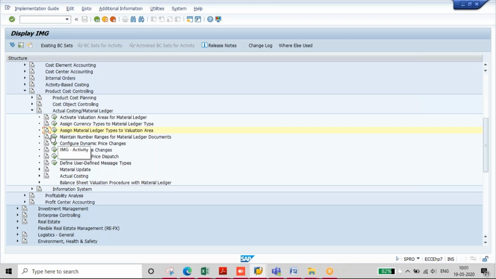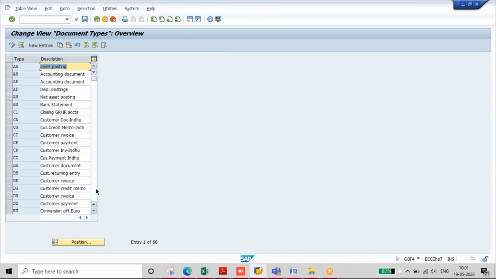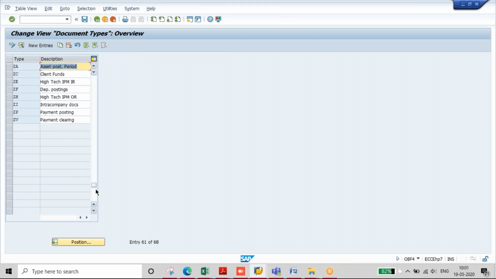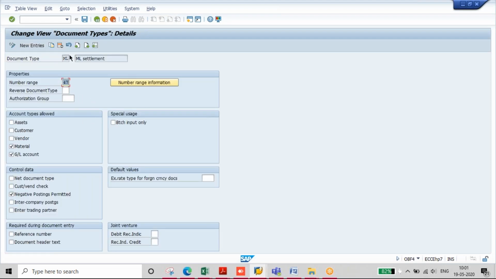And next, this number range. This we did as part of the FI number range only. Basically, for ML, the system will post a document type called ML. Where is that ML here? Yeah, here. So when we do ML settlement post closing, the system will use this document type, material ledger. That is why you can see the account types are allowed only for material and GL accounts.